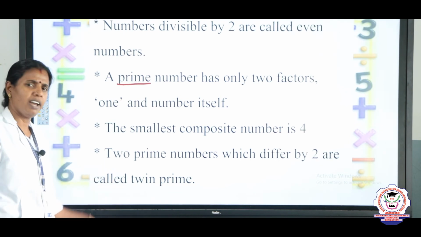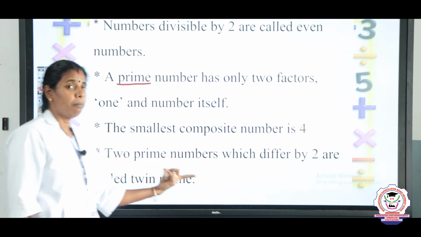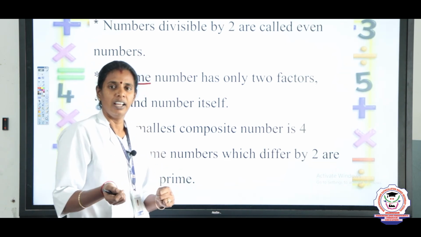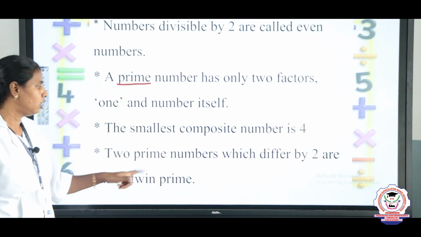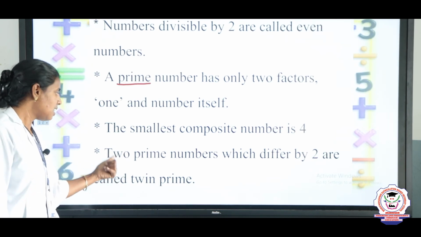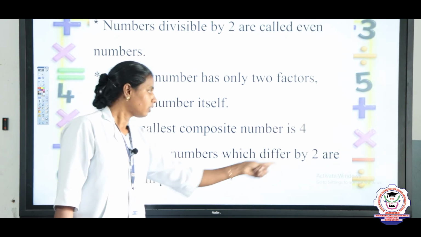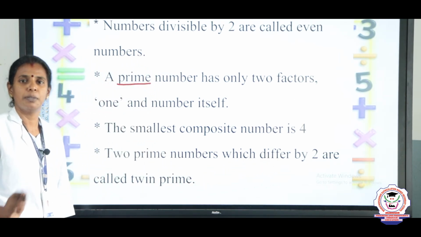Instead of 2, if they have given 3, what will be your answer then? Yes, 3 prime numbers which differ by 2 are called prime triplet. Very good. Instead of 2, they may ask 3 also for you. If 3 is asked, you should write 3 prime numbers which differ by 2 are called prime triplet.